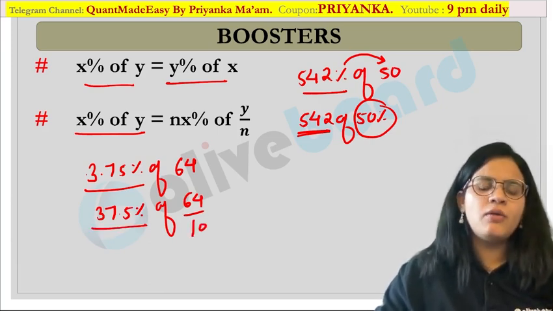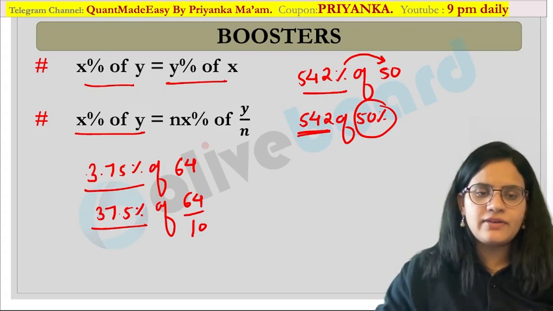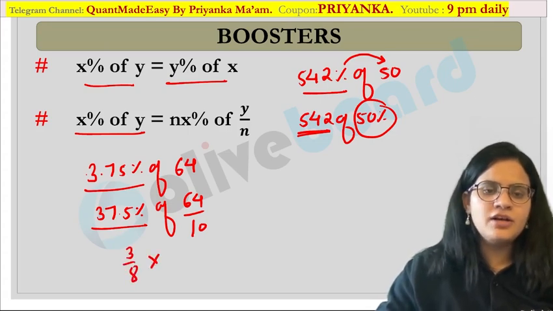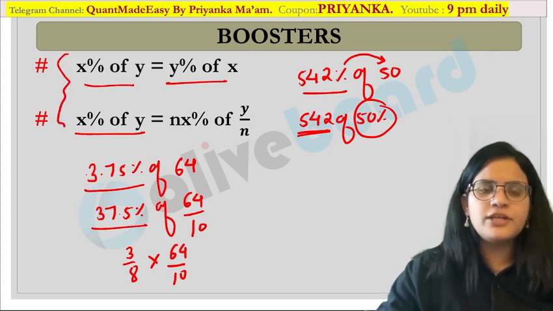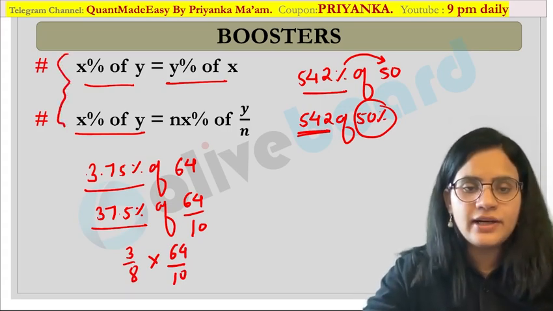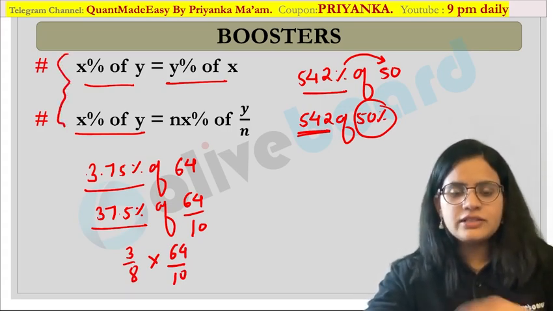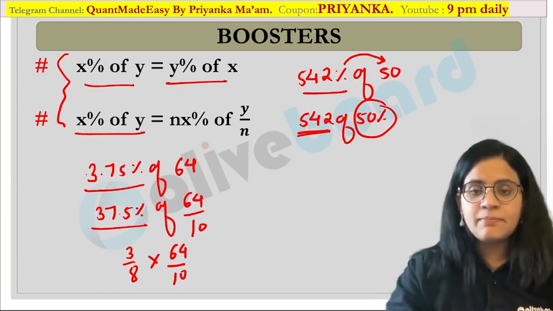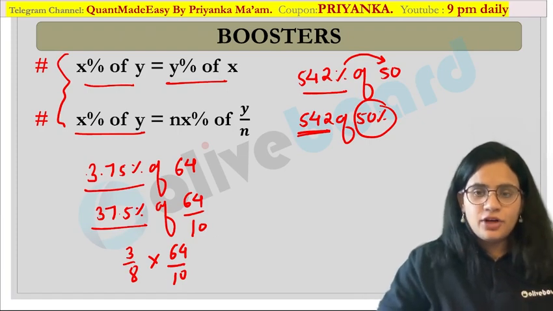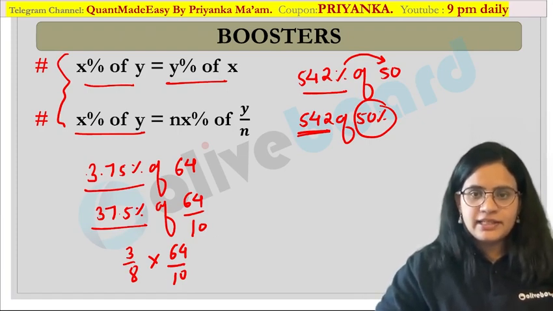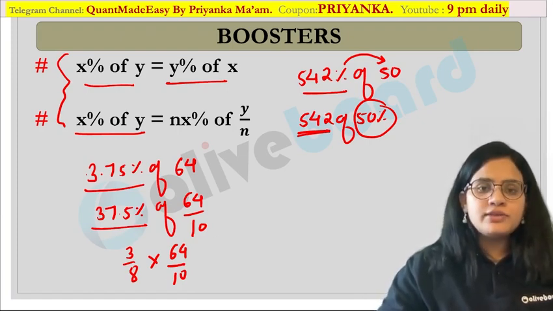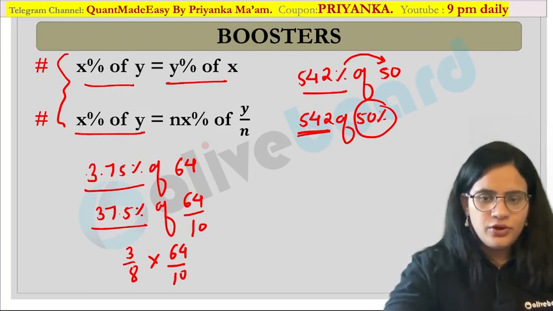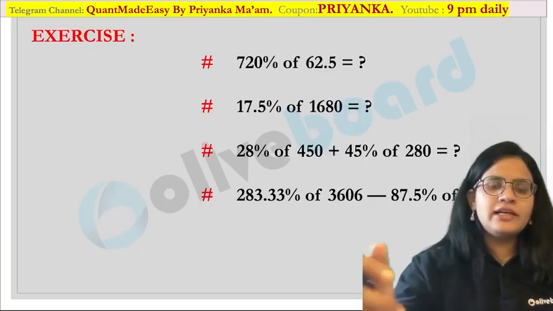Now you already know about this fraction. 37.5 is nothing but 3 by 8 fraction, so easily you can convert this over here. So these two booster points you may need while you are calculating the values. These few tips are important for your calculation part. Even in your simplification topic, you are going to have questions based on percentage, where you can use these tricks which I have just now told you. Okay, now let us move on to the next question.